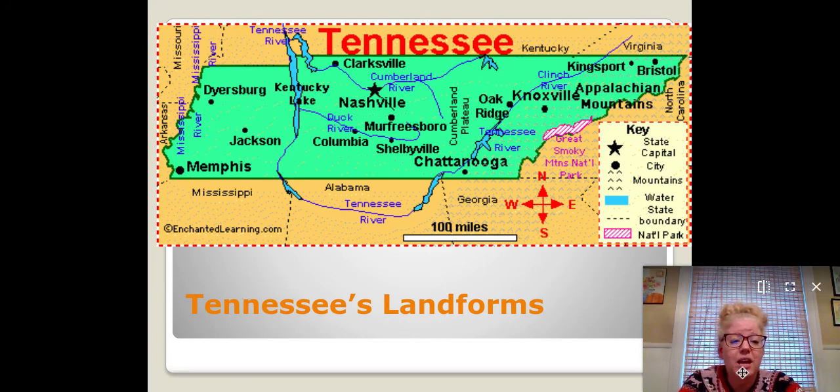And that is the end. We have made it through the southern states. So with any time you have left today, I would like you to work in your southern states packet. If you do not have that at home, I will get you one next week. Do not fear. I will give you one next week. But if you do have it at home, work through that packet. I think there's a crossword puzzle in there. There's a word find in there, and that helps you to learn the states and the capitals and even a little more information about each state.